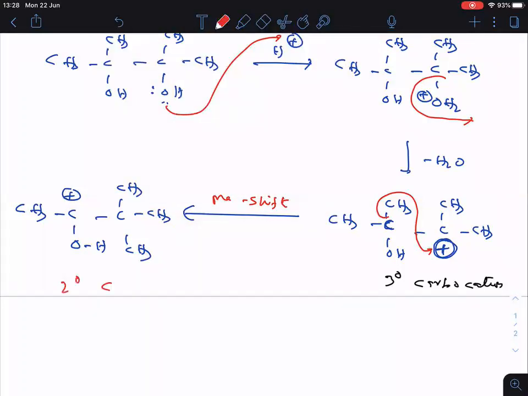It is a secondary carbocation. Previously it was tertiary, now secondary. The carbocation is bonded to two other carbons, so it is secondary. Hope you are able to understand that point.